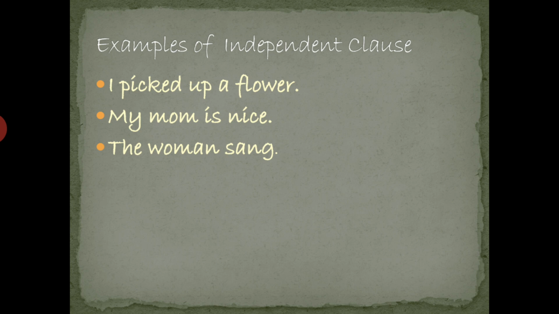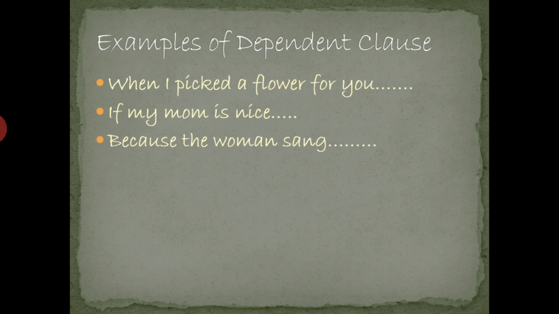Now the next one is the examples of dependent clauses. What we have? We have examples of dependent clauses. When I picked a flower for you. But here what happened? Here some sentence is needed, that what happened when I picked up a flower for you.